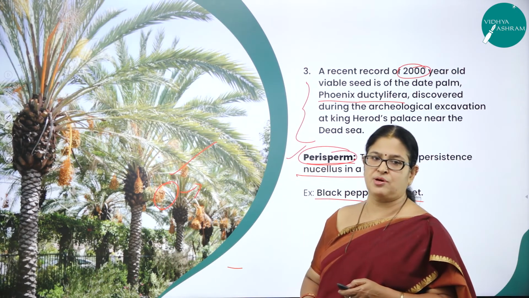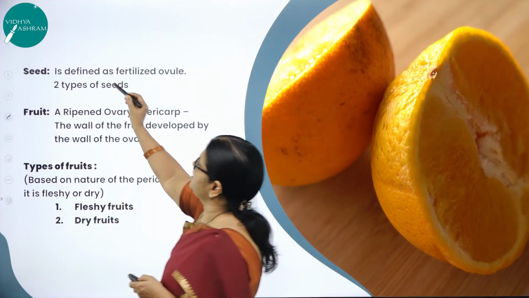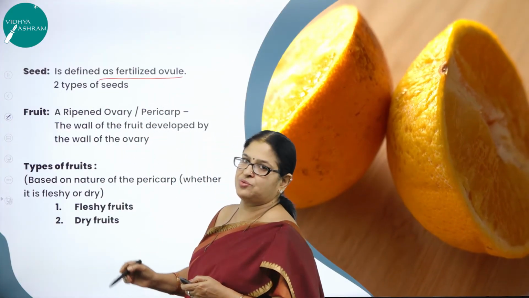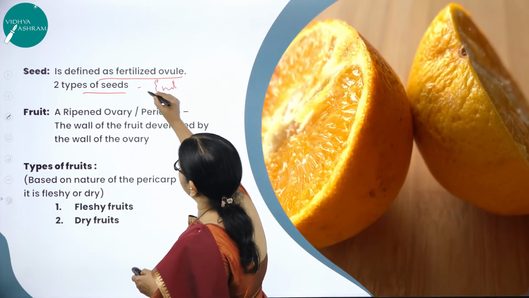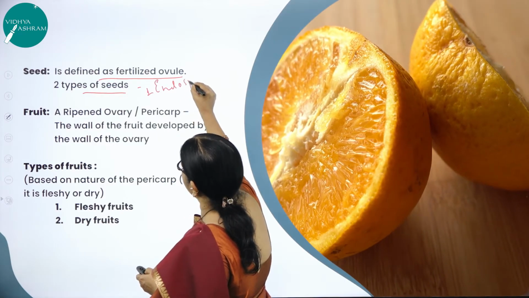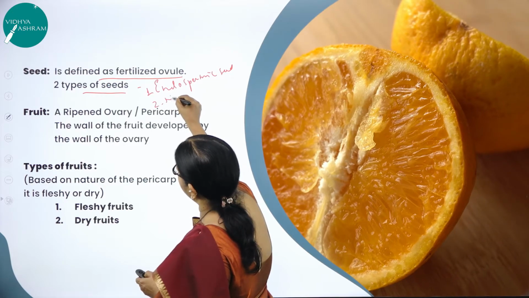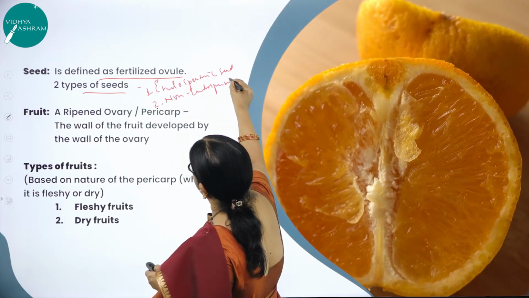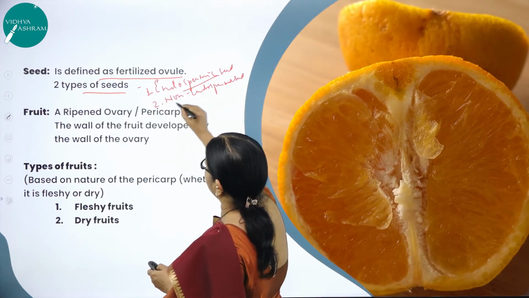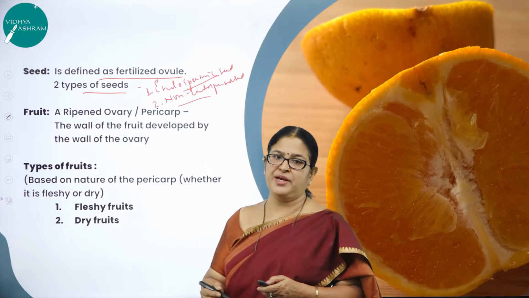Moving on to the next concept of this session, as I already explained about the seed. Seed is defined as what? Fertilized ovule. What are the two types of seeds you come across? One is called the endospermic seed, the other one is called the non-endospermic seed.